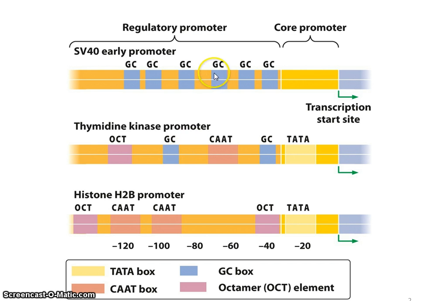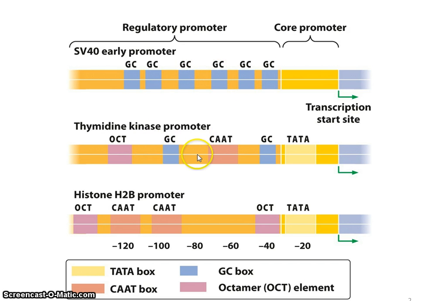Now, coordination of these regulatory sequences can help enable coordinated gene regulation such that these two genes are regulated by a protein that interacts with this octamer element, and while these two genes are regulated by proteins that interact with these GC elements.